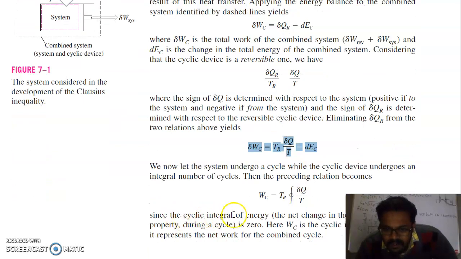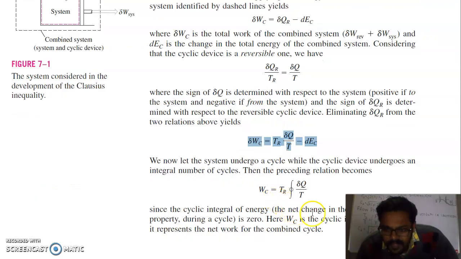The cyclic integral of energy, the net change in energy, which is a property during a cycle, is 0. Means if you take the integral of this part, it is 0. Here WC is the cyclic integral of this del W, which is TR, which is constant. So the integral is of del Q by T.